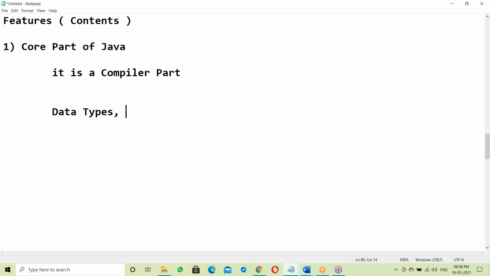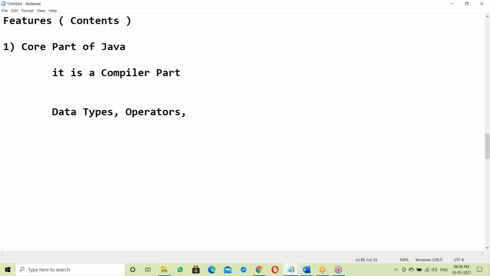These are Java data types. Java data types are part of the compiler. Okay. Next, operators. Operators like unary operators, binary operators, ternary operators. These are all the operators, like mathematical operators, relational, logical, bitwise. There are many operators. All the operators are part of the compiler only.